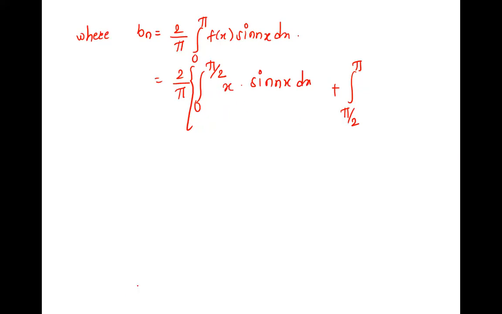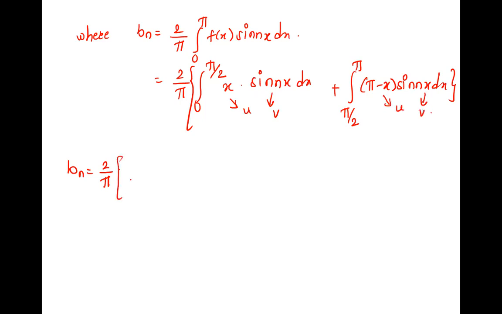And in pi by 2 to pi, what is the function? Pi minus x, into sin nx dx. 2 by pi is out for both the integrations. So 2 by pi into, how will you solve this first integration? Leibniz rule. Perfect. U and V. Right, this is U, this is V in that.